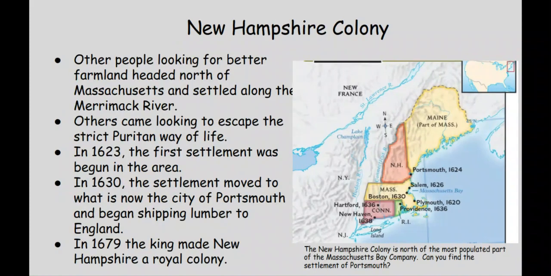Other people who were looking for better farmland headed north of Massachusetts and settled along the Merrimack River. Others also came trying to escape the strict Puritan way of life. In 1623, the first settlement was begun in the area. In 1630, the settlement moved to what is now the city of Portsmouth and began shipping lumber to England. In 1679, the king made New Hampshire a royal colony.